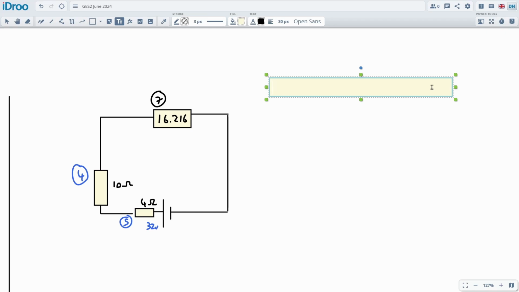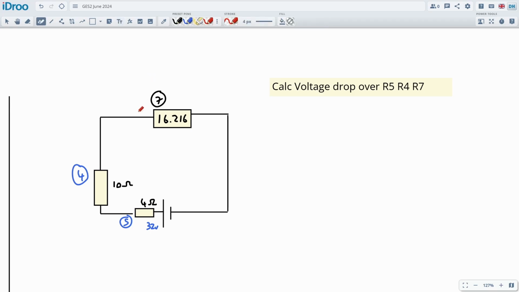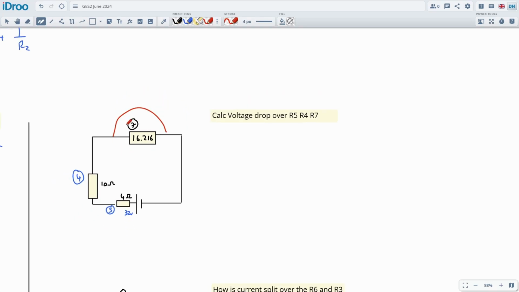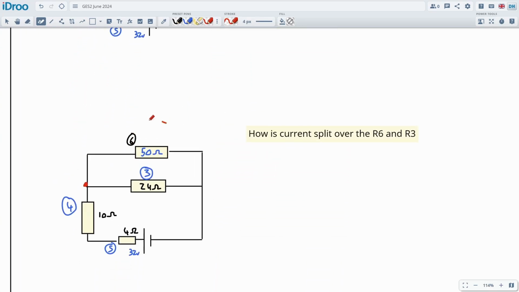So let's calculate the voltage drop over R4, I meant R5, R4, and R7. I don't need all of these. I can just do the voltage drop over R7. This is what I'm looking for. I want to know the supply voltage to this component number 7. That component number 7 is a composite of these two, right?